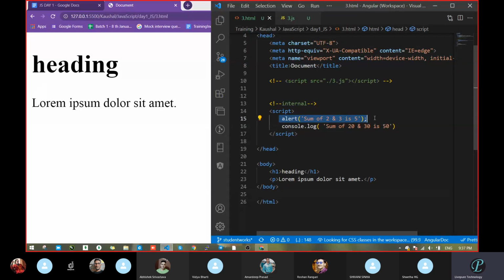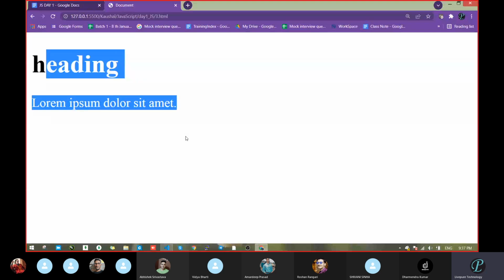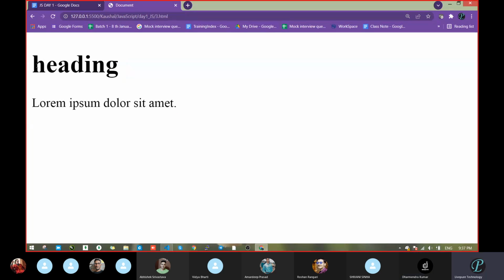There are different sections, and each has its own properties. Like window has some properties. So what is window? We are using the word window. Can anyone tell me what window is? Yes, sir. This is the browser interface. Yeah, so this browser page is known as the window. Don't think window means outside, whatever window is available in your home. No, window means this window. So window has those properties.